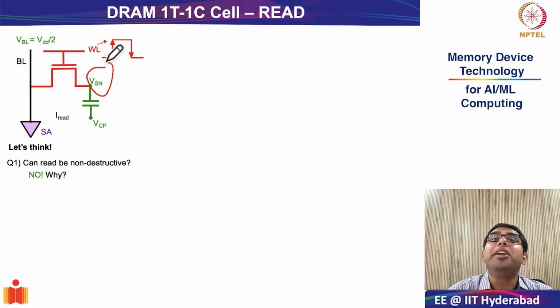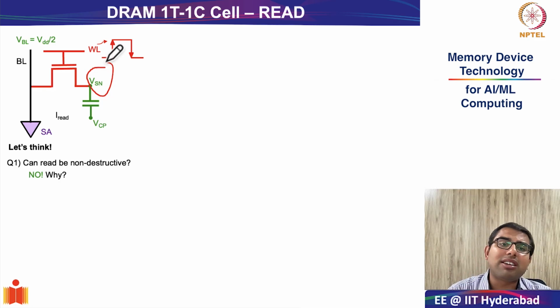The answer is actually no. The reason why you have to do a lot of refresh in reality, even when the DRAM is not idle, is that the read operation in the 1T 1C DRAM cell is destructive in nature. Okay, what is the meaning of destructive in nature? And let us think why this cannot be non-destructive.